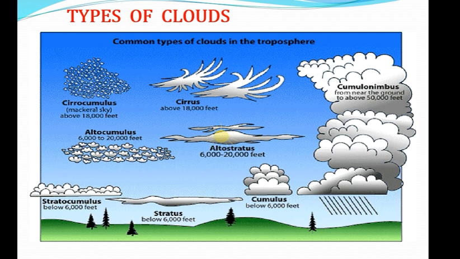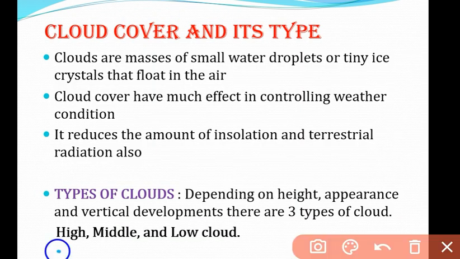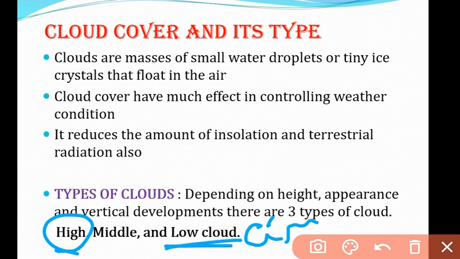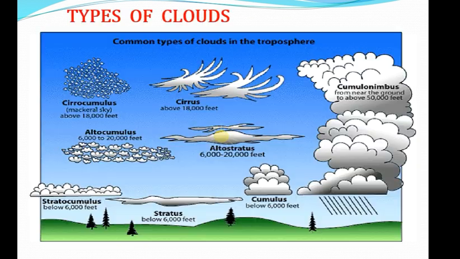The high clouds are of various forms. Have a look, students, these are the types of clouds. One thing you have to remember: cirrus is a high cloud, and any cloud with cirro in the prefix is a high cloud. For the low cloud we can use nimbo or nimbus, like cumulonimbus. And alto is used as a prefix for the middle cloud. So these are the high, middle and low clouds. We will discuss them, so have a look at the picture.